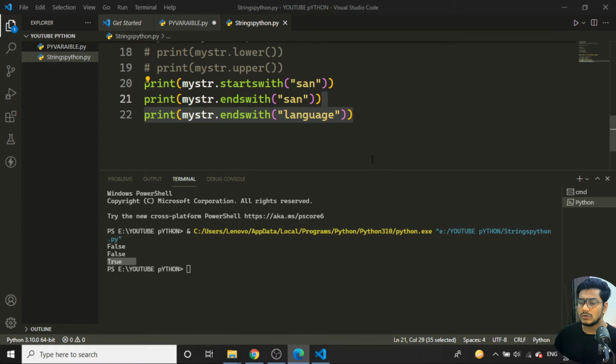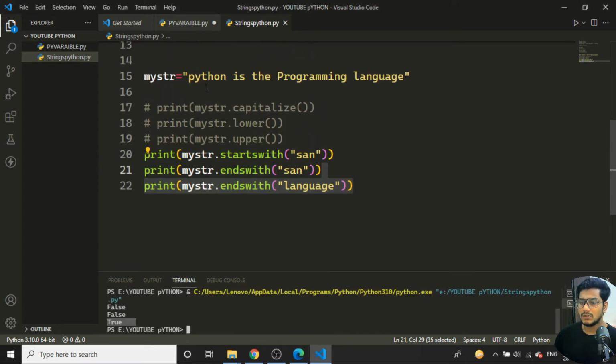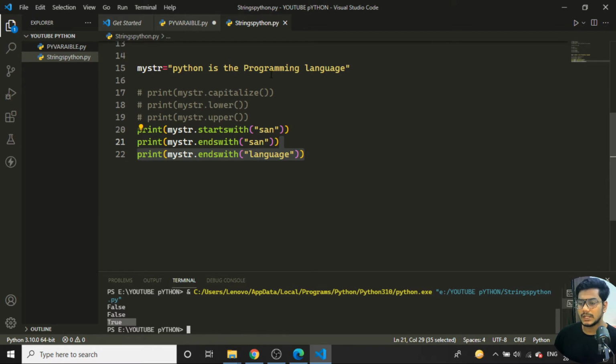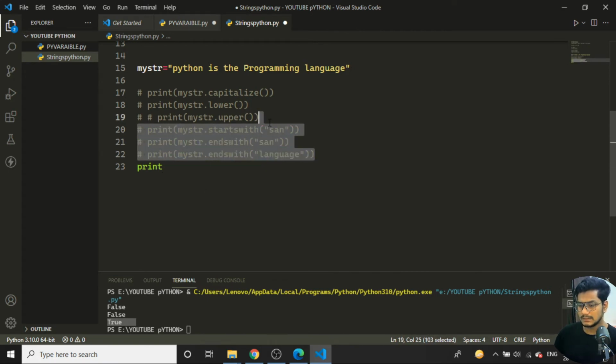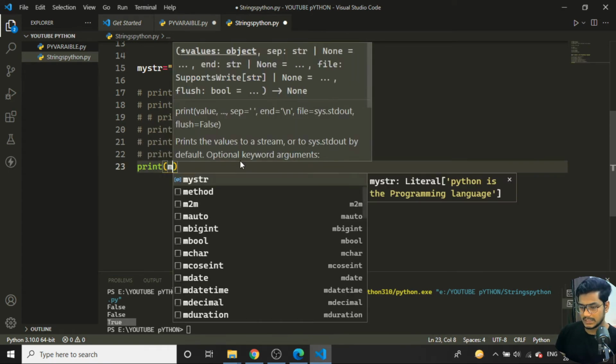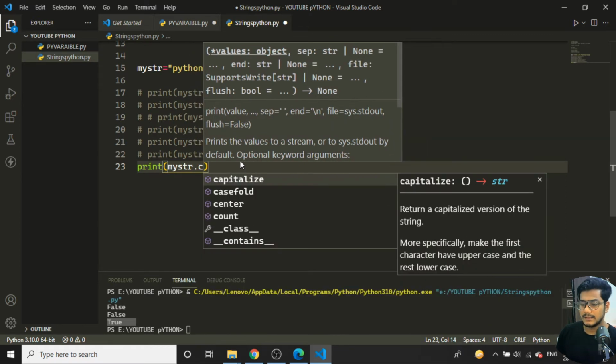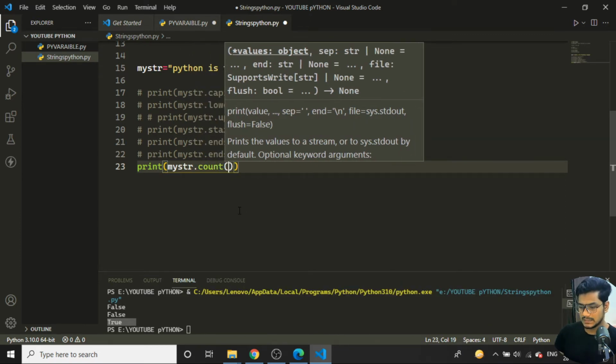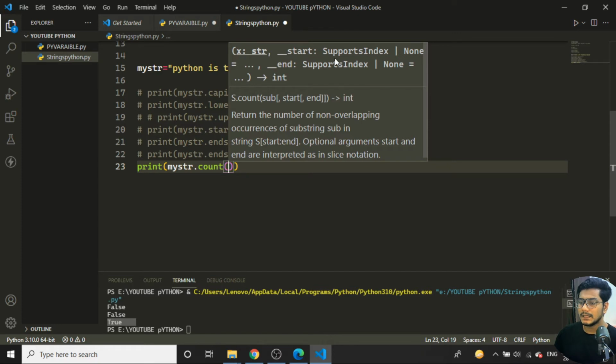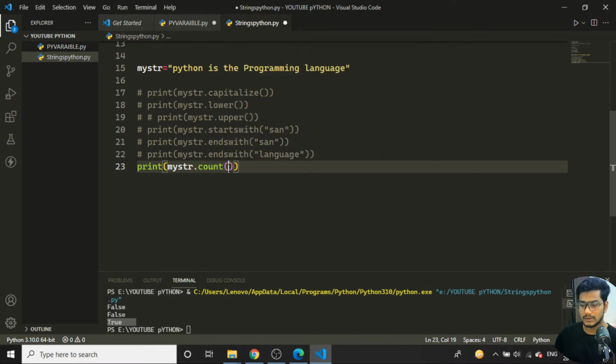So now I want to check how many a's there are inside my string. So it is my string. I want to check how many of a particular letter, the letter a, there are. I'll just comment the above line and write print my str dot count method. There is a count method. I need to pass the particular argument. You can see it is telling me the value I need to give. It will return me the count of the value.